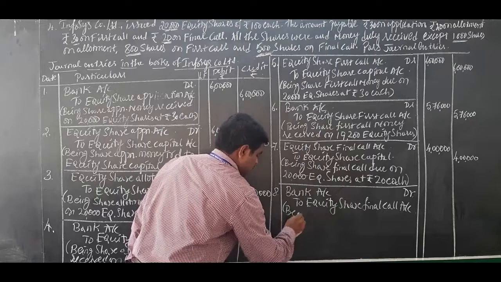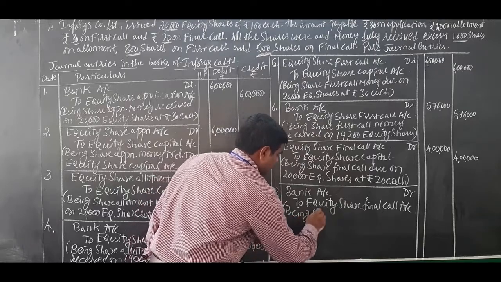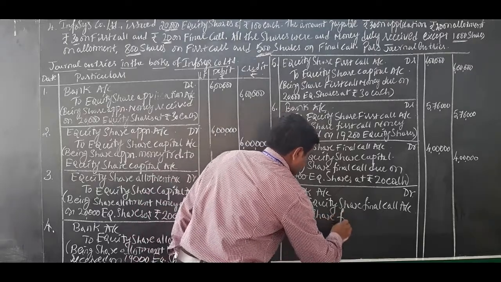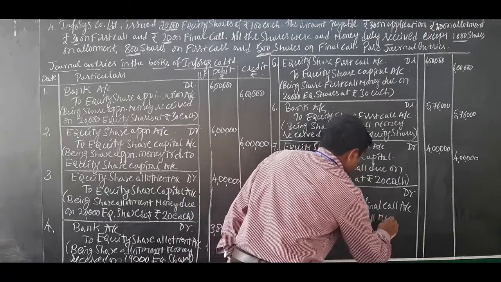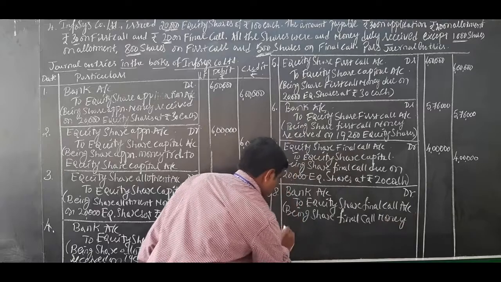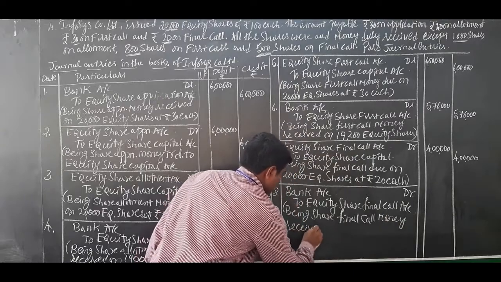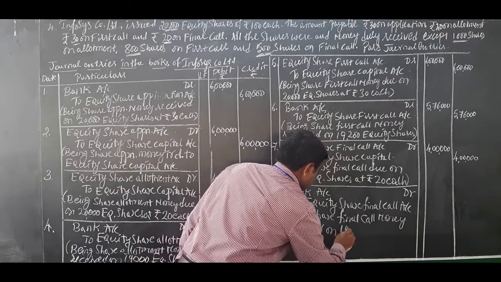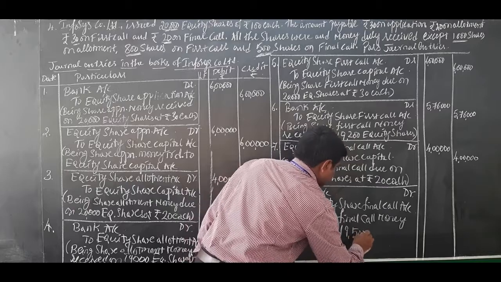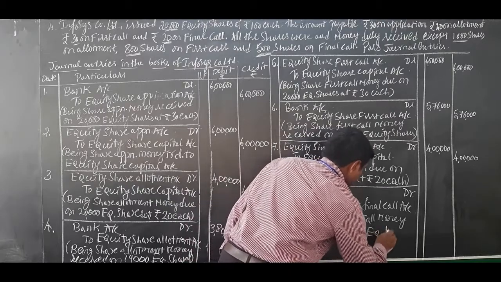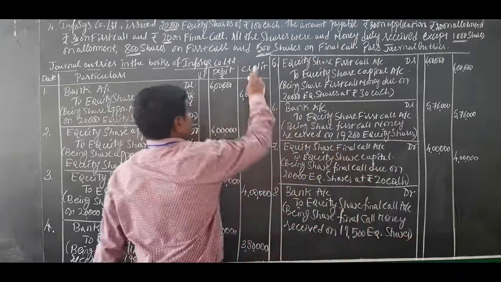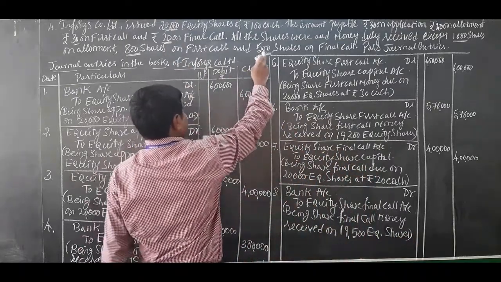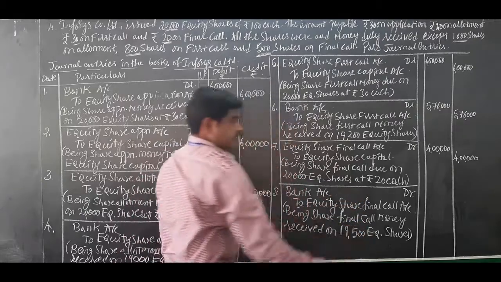Let me write the narration first: being share final call money received on 19,500 equity shares. Out of 20,000, 500 is not received, so received is 19,500.